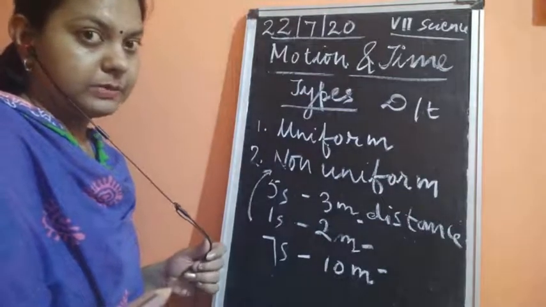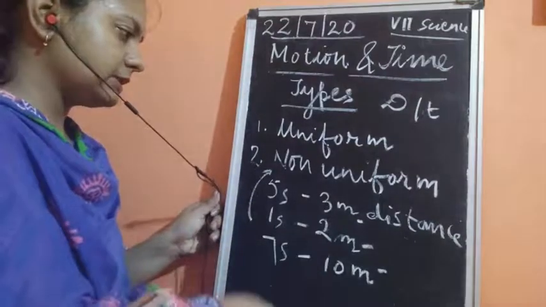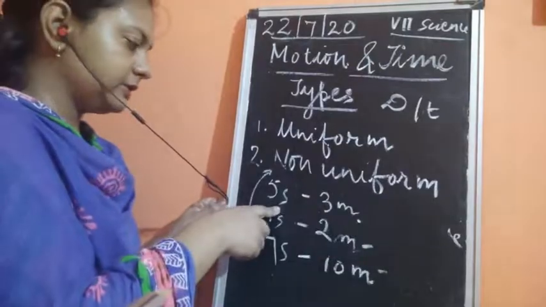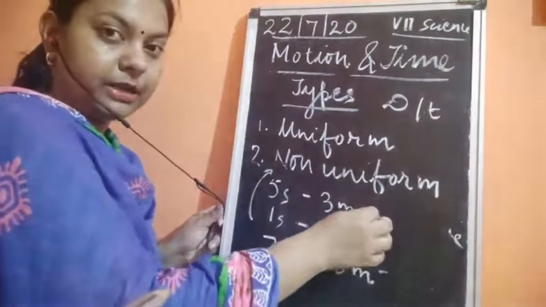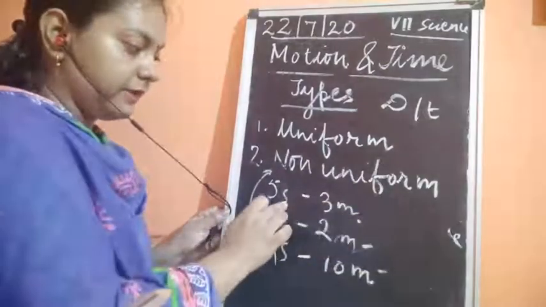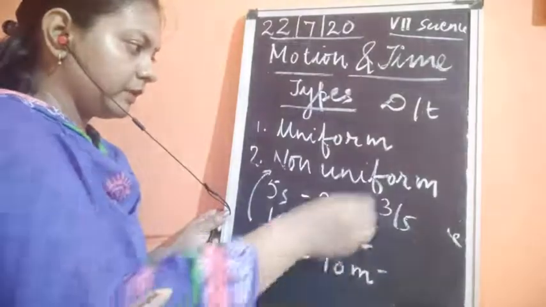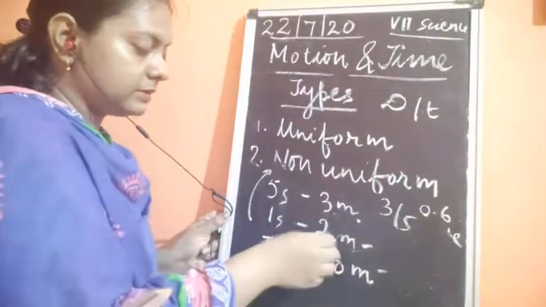It means the speed becomes non-uniform speed. This is very easy to find out. For the first case, you could write the same formula: speed is equal to distance upon time taken. The distance is given as 3 meters, so 3 upon 5, which is 0.6 meter per second.